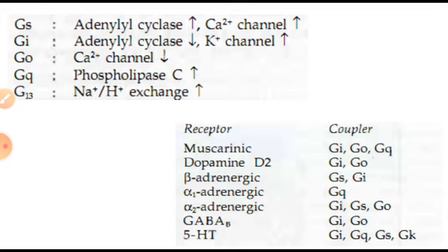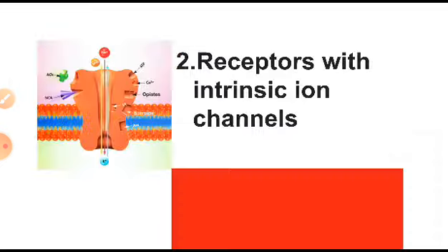These are the 3 main mechanisms of GPCR activation. Now, we will move on to another receptor. The first one was the GPCR, G protein coupled receptors, and their mechanism of action.